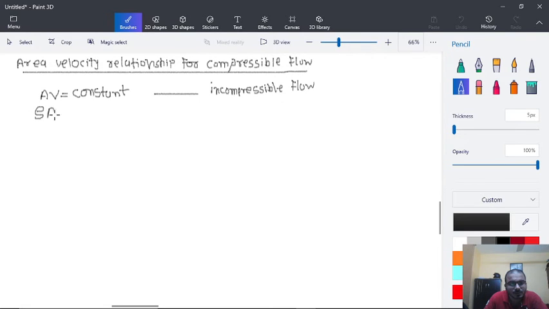Now for compressible flow it will be rho A V is equal to constant. That is going to be the case for compressible flow.